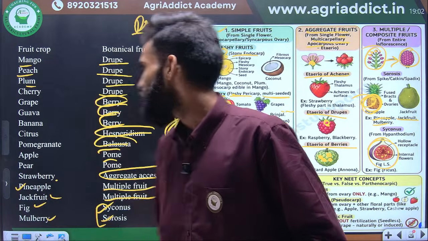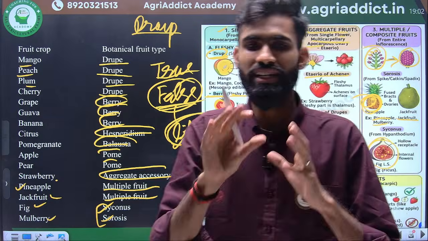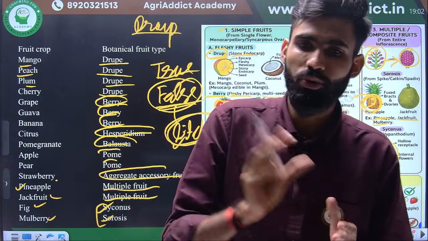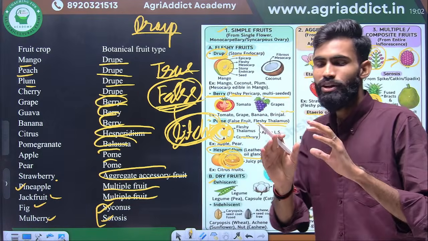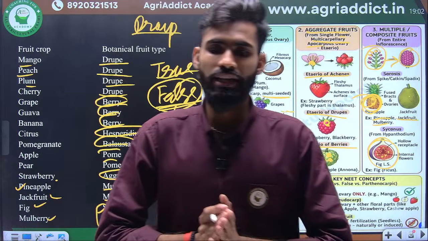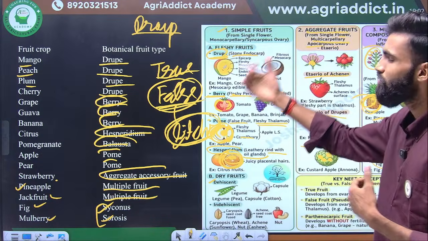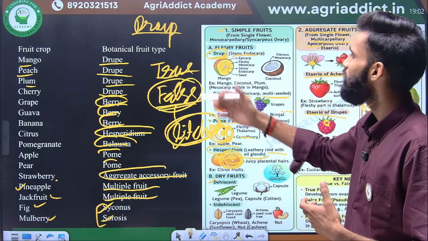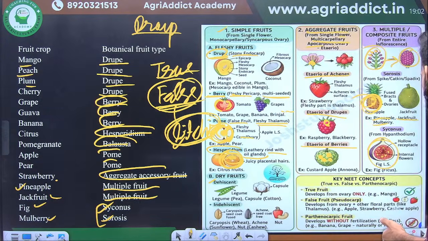This is the example of nut crops. So nut and drupe: basically, if you see the structure, a nut is only a type of drupe. So don't be confused here. In the drupe and nut, you can see the terms are similar, and their structure is the same. You just remember the example. If you go in depth, there are true nut fruits and false nut fruits also.